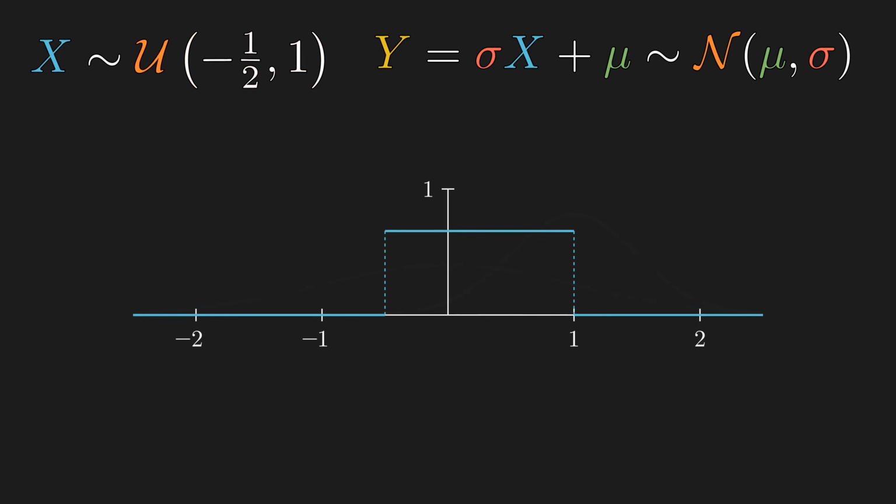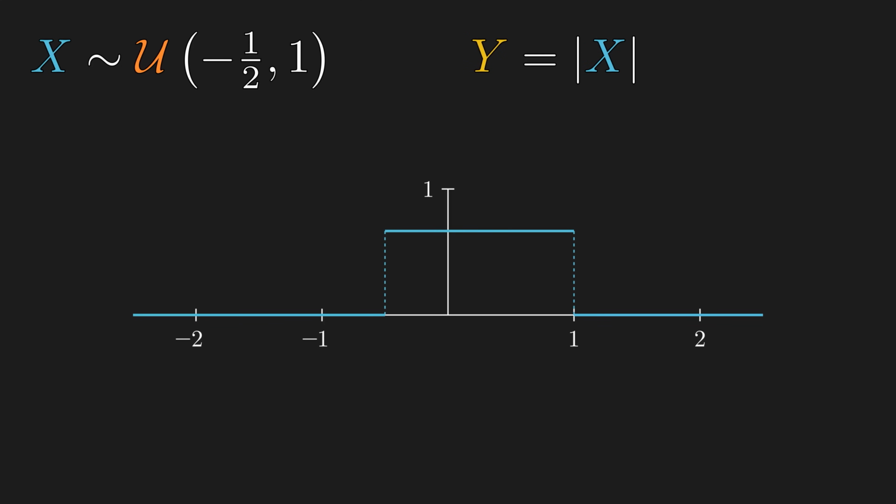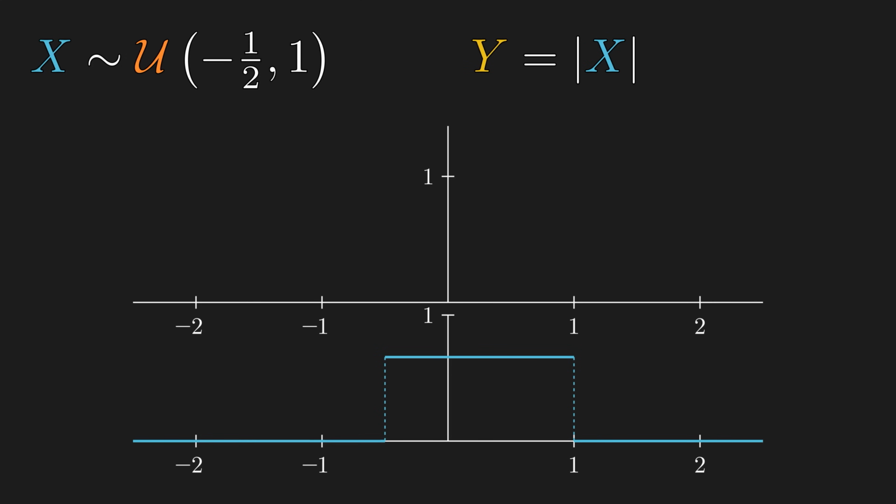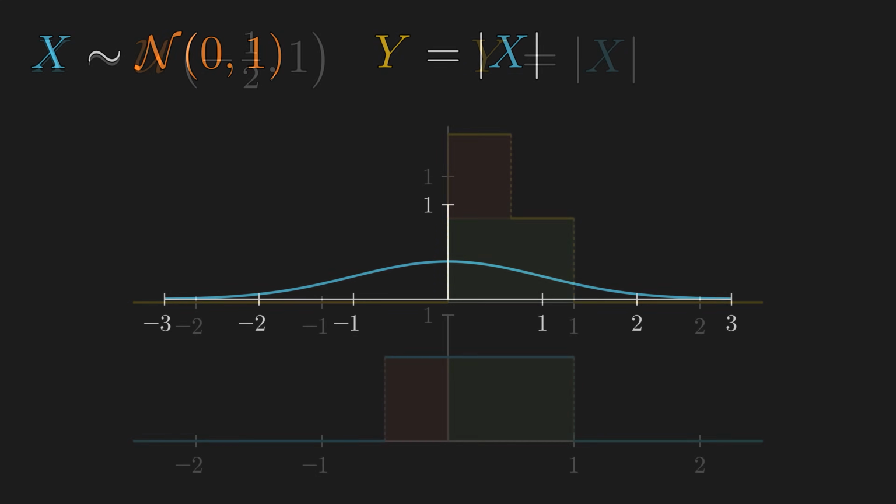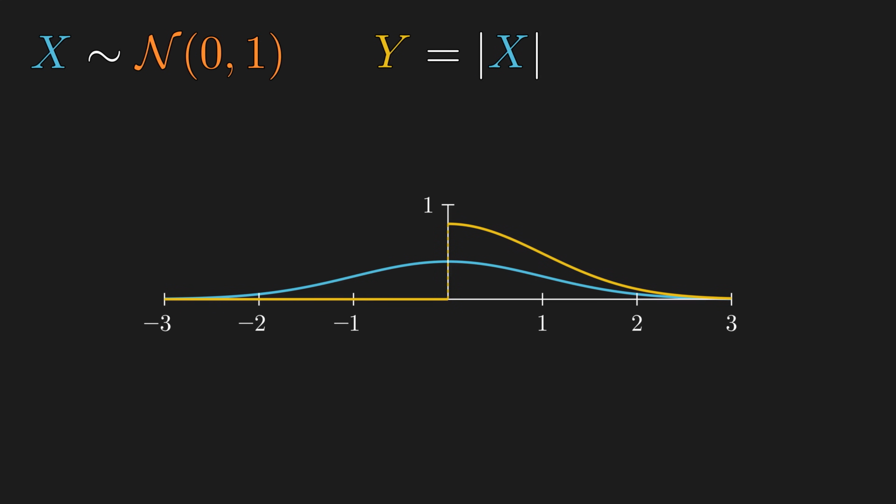Next easiest case we will look at are piecewise linear transformations like the absolute value of x. For all positive values of x, the transformation doesn't do anything. And any negative value gets reflected to become a positive value, and the densities add together. In general, if the transformation of a random variable is not 1-to-1, we will see some probability densities add together. So if we apply absolute value on a normal random variable, then negative values just flip over to the positive, and the density on the right side just doubles.